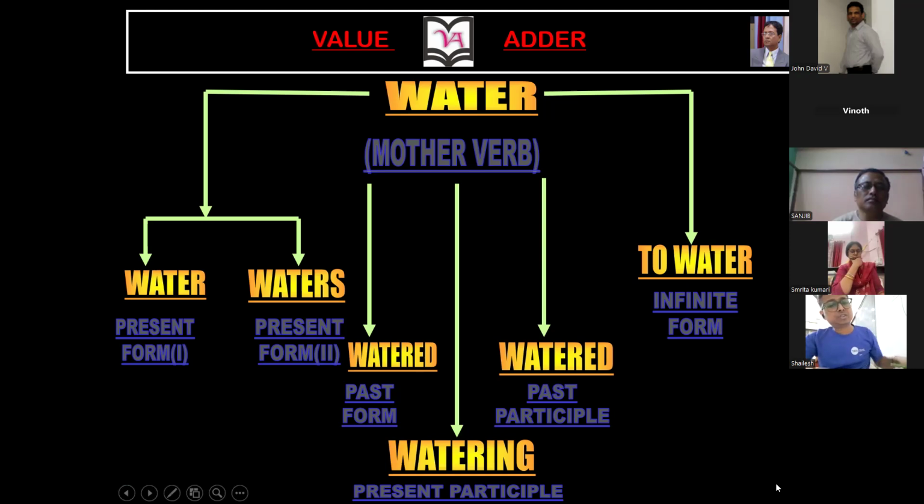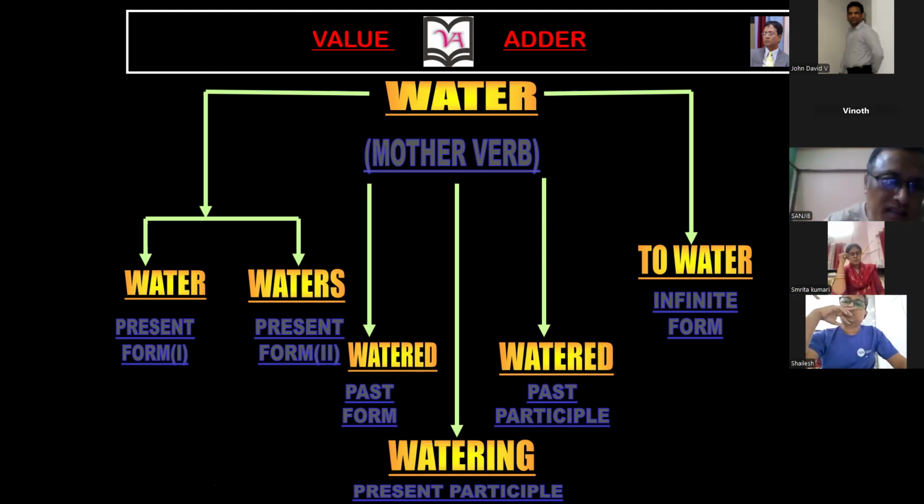She was watering in the garden. Ah, very good. Very good. Watered. She was watering in the garden. Very good. Next. Sanjeev. After watering the trees, he went to his house. Okay. Very nice.